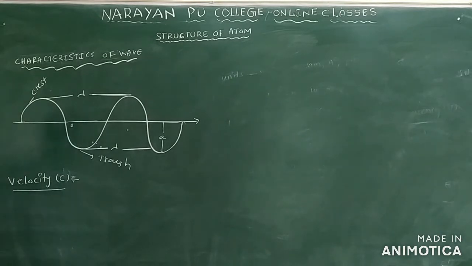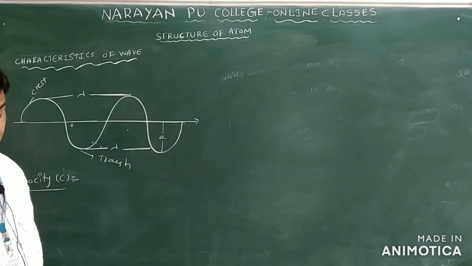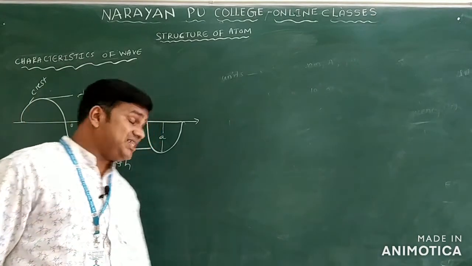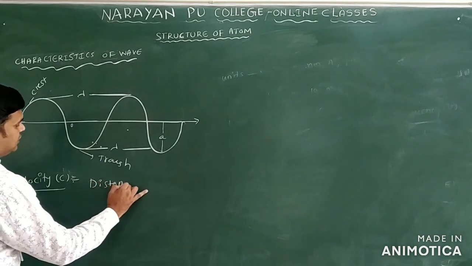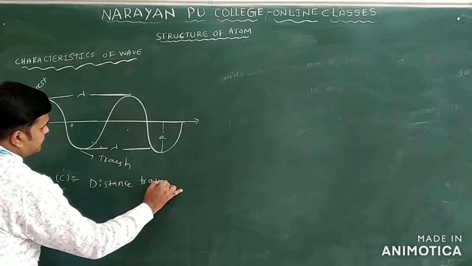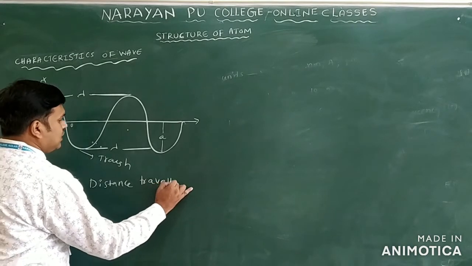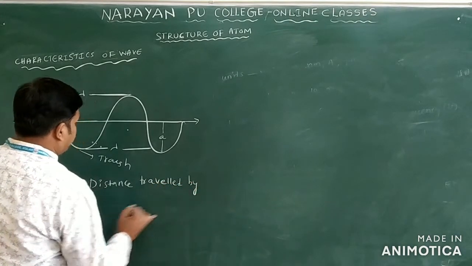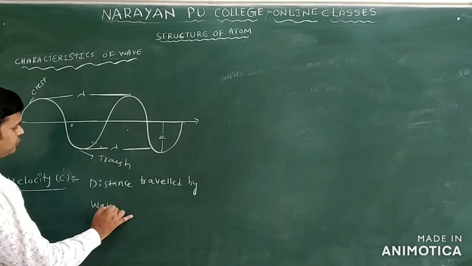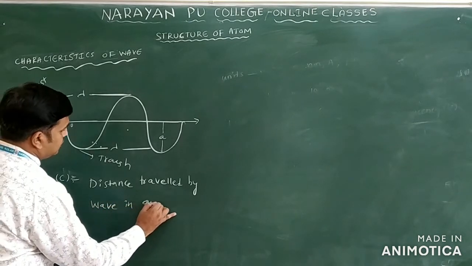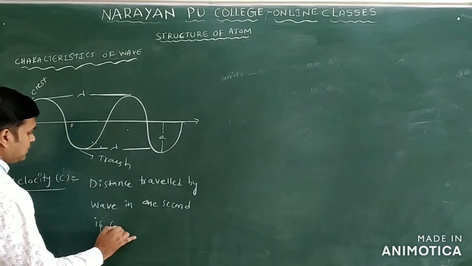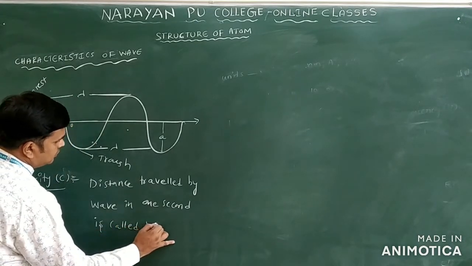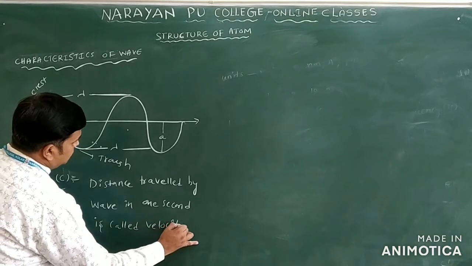The next one we have is velocity. What does velocity mean? Distance travelled by a wave in 1 second is called velocity. You will write here a definition: distance travelled by a wave in 1 second is called velocity.